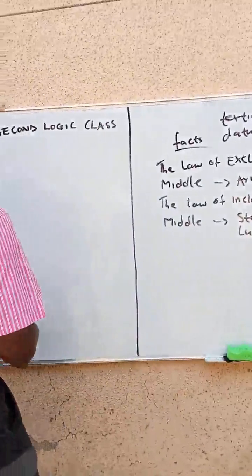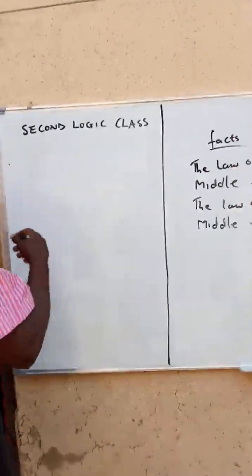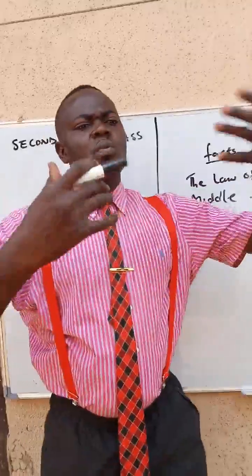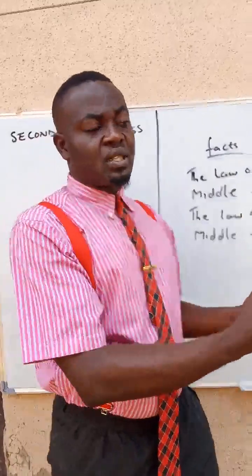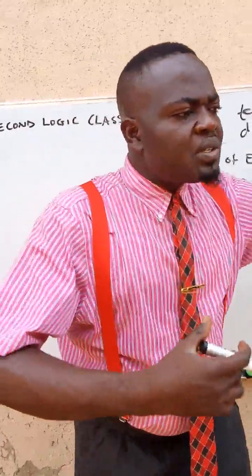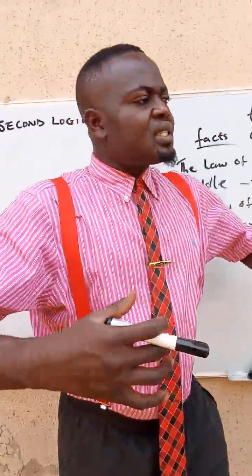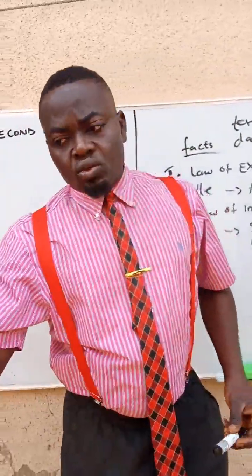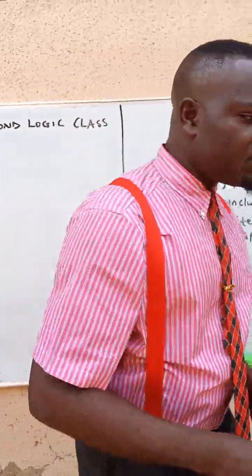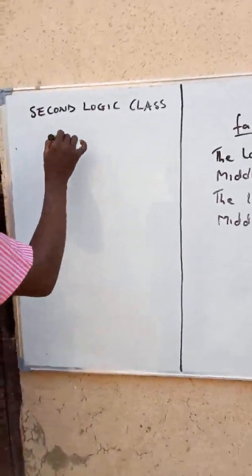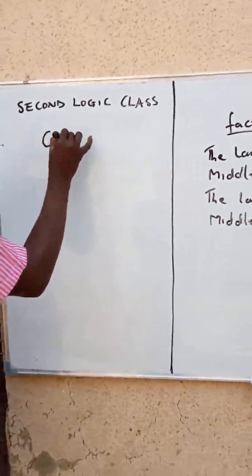So coming to this very place, we mentioned simple statements. We also talk about compound statements. We say a simple statement is a statement that cannot be separated into two. We say that a compound statement is a statement that is made by joining or combining two or more simple statements. But we are going straight to what we call today, conjunction.